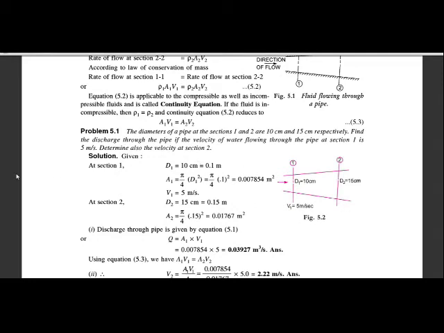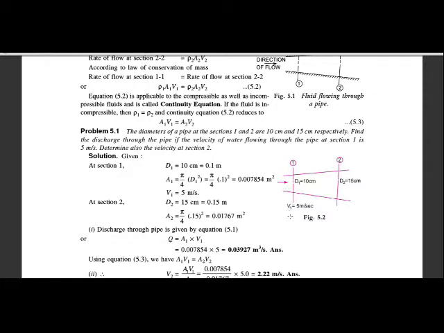So in the example they have given that the diameter of the pipe at section 1 is 10 and at section 2 is 15. We have to find out the discharge through the pipe, and also calculate the velocity at section 2.